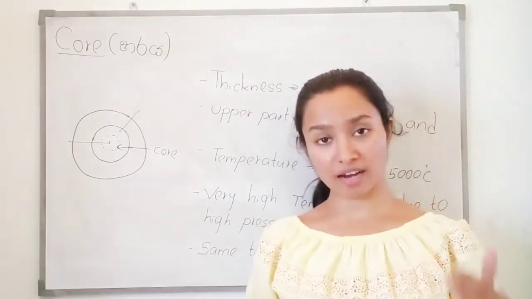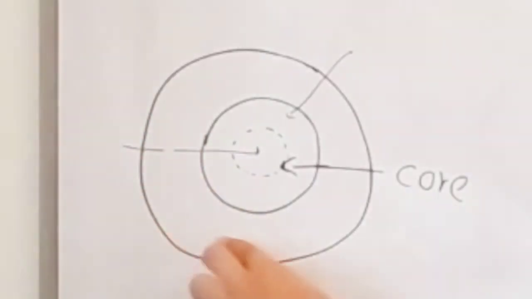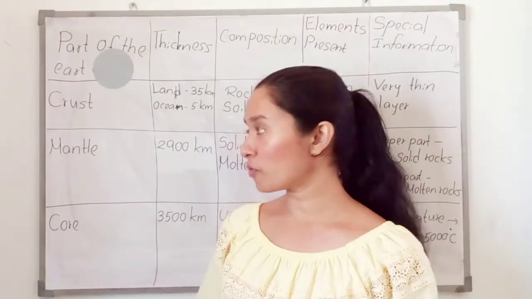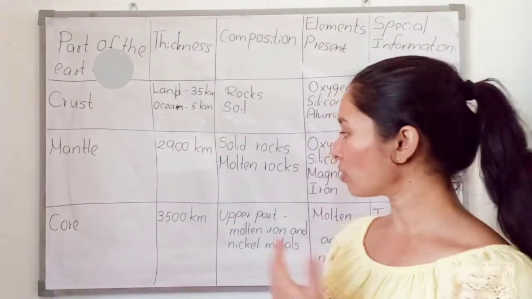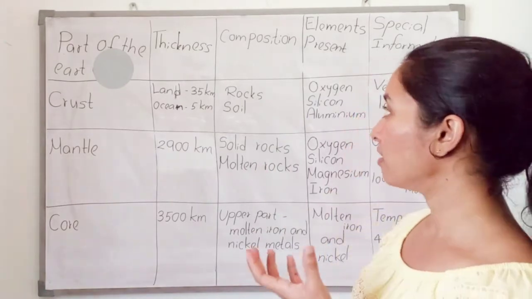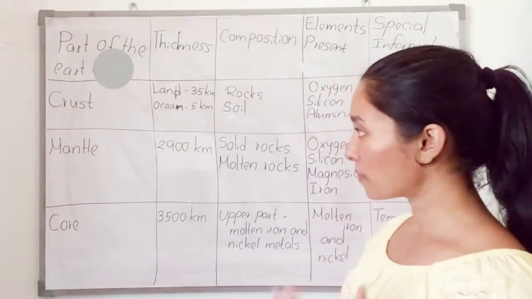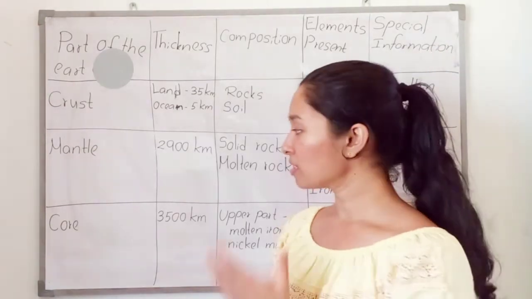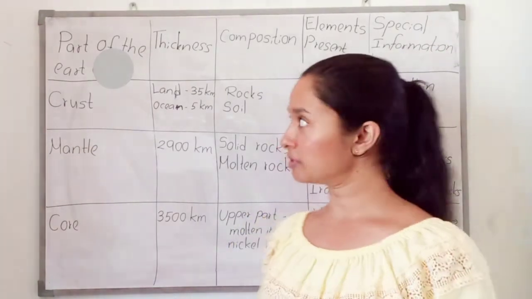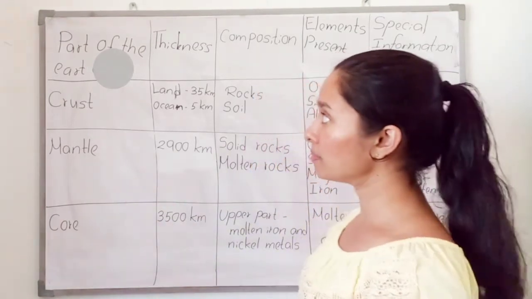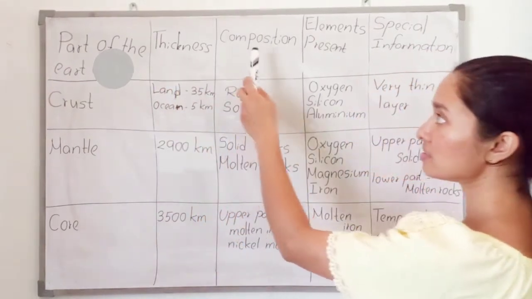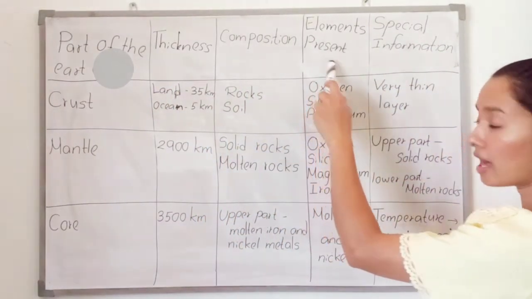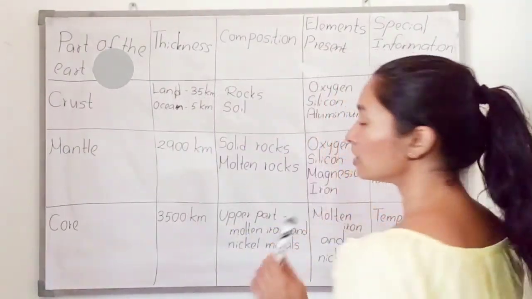Now you know about the crust, the mantle, and the core. This is the information about the crust, mantle and core in short. When observing this table, we can get information about crust, mantle and core. These are things we have discussed earlier. So here in the first column, crust, mantle and core. In the second column, thickness, then composition, then elements present, then special information.